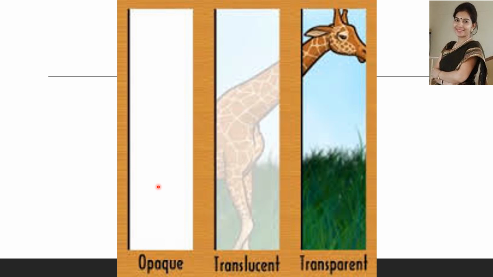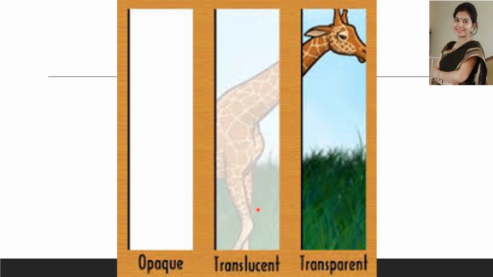We know that for an object to be seen, what is the criteria? Light strikes an object and it is reflected back. So if it is not reflected back, and the light passes completely through, then we cannot see that object. For an opaque object, like this one, light is not able to pass through, so we cannot see through this part of the window.